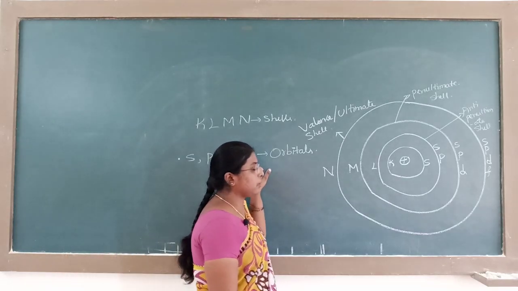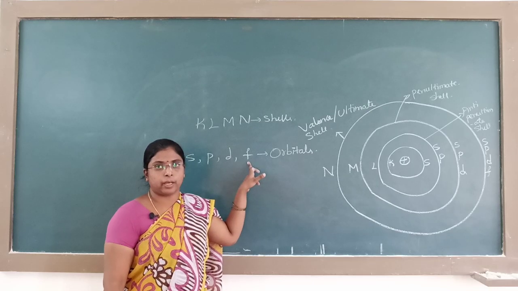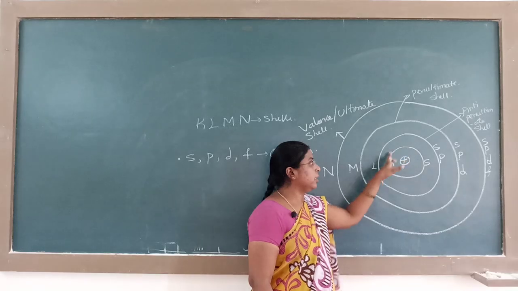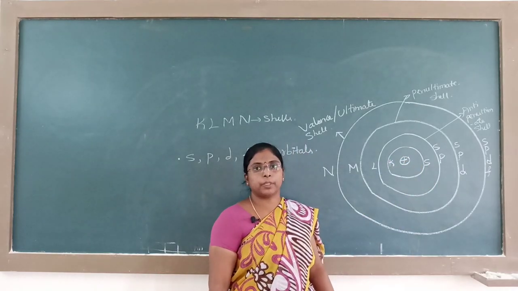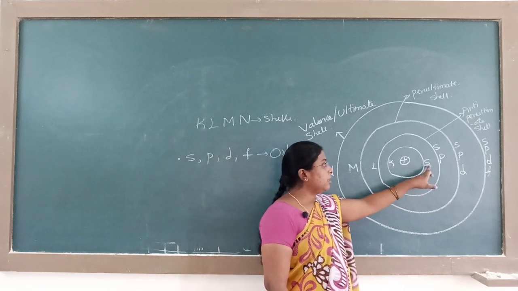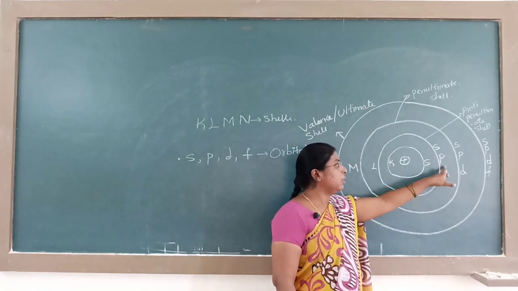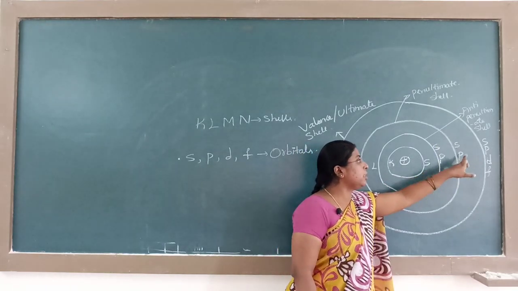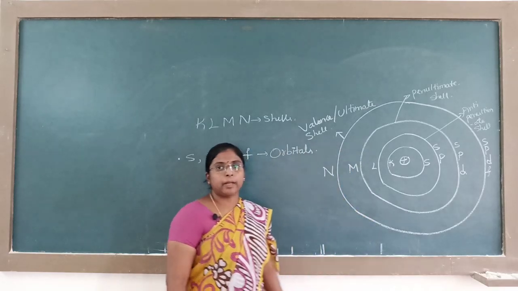In these orbitals, the electrons are revolving on their own axis. Also, these electrons are revolving in their shells, which are also known as orbits. First shell has only S orbital. Second shell has 2, S and P. Third shell S, P, D. Fourth has S, P, D and F orbitals.